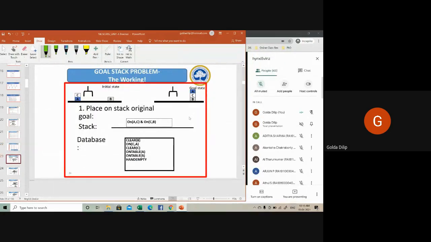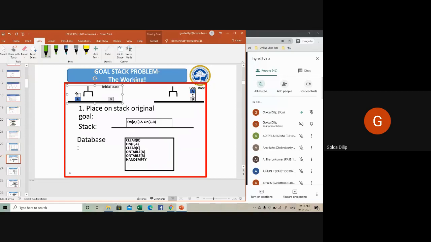Now you can see another small example given here. This is your initial state and this is your goal state. You can see here the database. The database is nothing but the knowledge base. It will have a set of predicates of the initial state. You can see here, clear B. There's nothing on top of B. On C, comma A. C is on top of A. This is with respect to the initial state, your knowledge base.